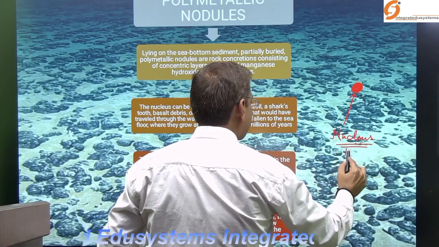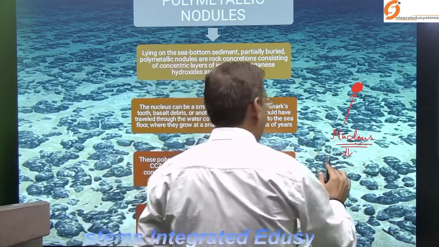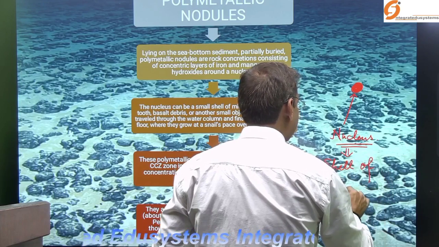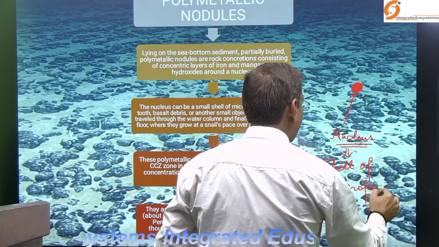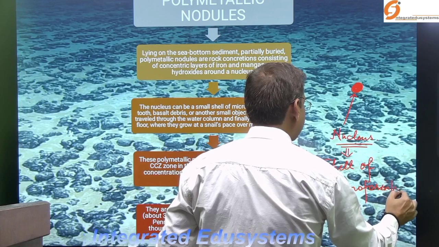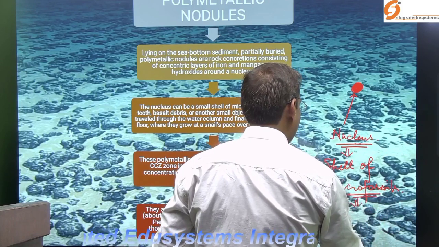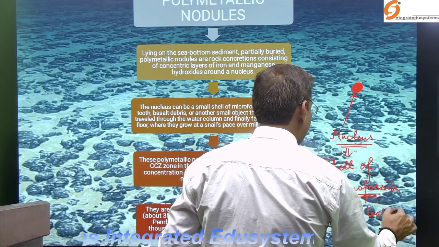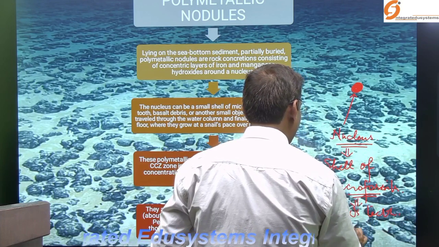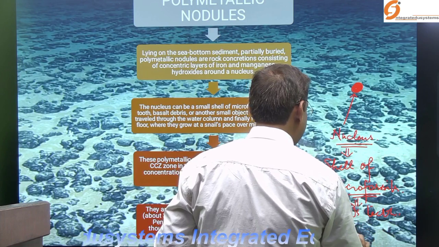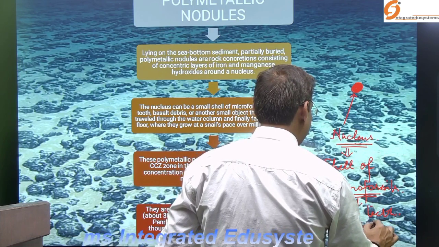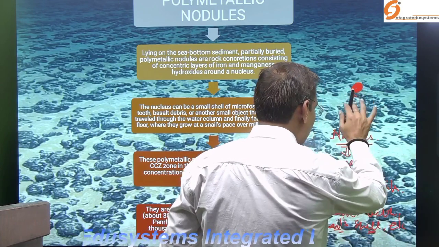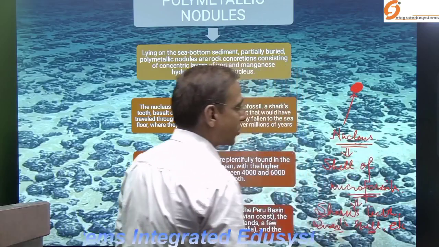The nucleus is made up of the shell of microfossils, such as the shark's cartilaginous teeth, the molluscans, for example, the snail's shell, etc. These form the nucleus, the center of the polymetallic nodule.